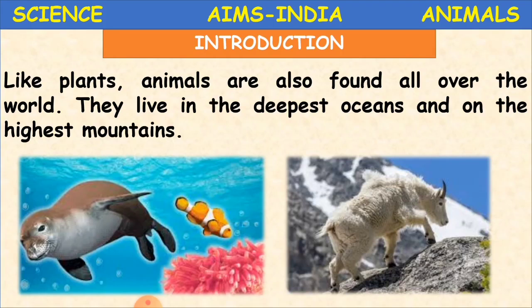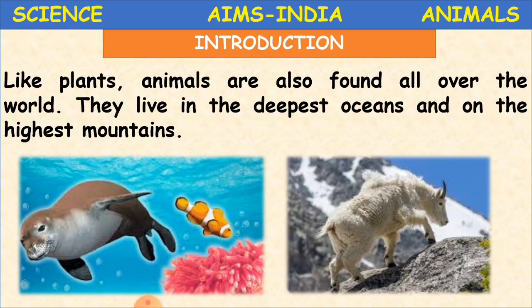They live in the deepest oceans and on the highest mountains. As we have learned about plants, which are found in every different region of planet Earth, in the same way animals also live all over the world.